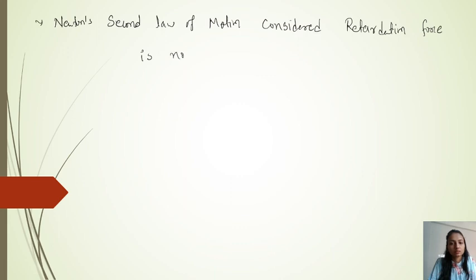Okay, this retardation force is nothing but friction.